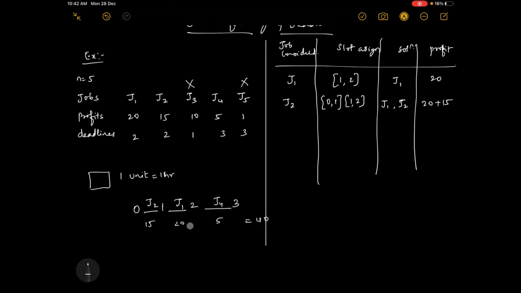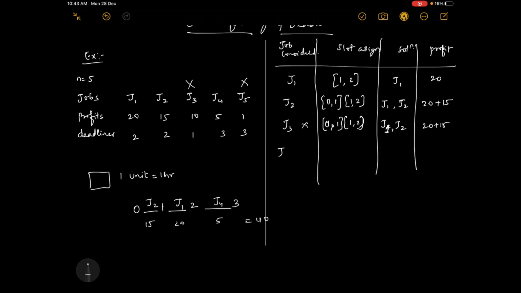Earlier profit was 20, now we have got 35. Now J3 is not done, so there is no slot added. So J1 and J2 jobs are done. There is no J3 and the profit remains the same. There is no profit added.